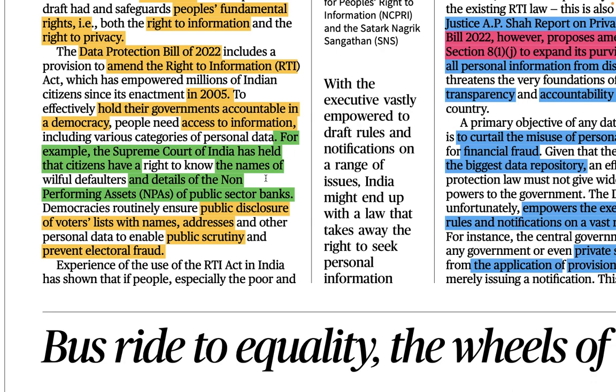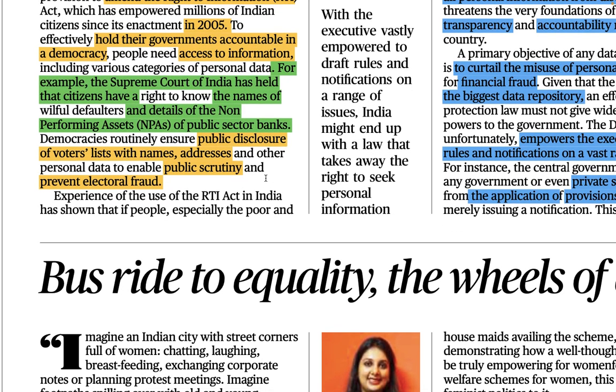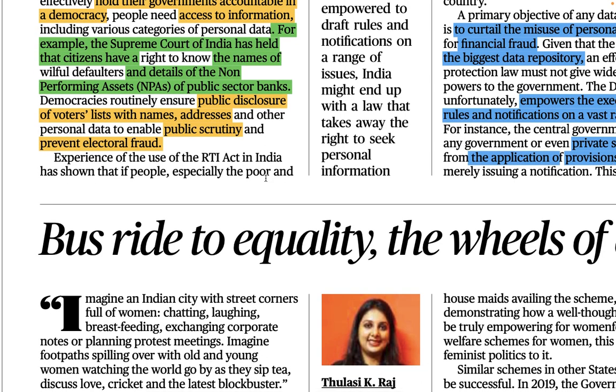So you can say an asset that has stopped performing is a non-performing asset of the public sector bank. Every citizen of India has the right to know about all these kinds of things. This is what the Supreme Court also said. So that is why the DPDP bill, this is the main contention. This is the most problematic point in the DPDP bill, that there should not be any kind of string pulling into the RTI Act.